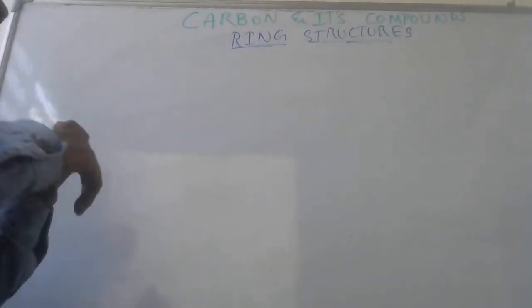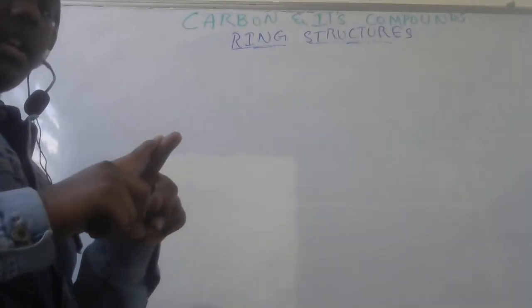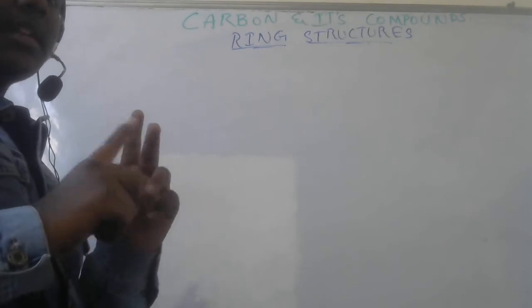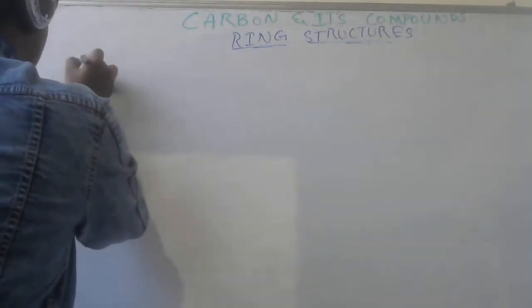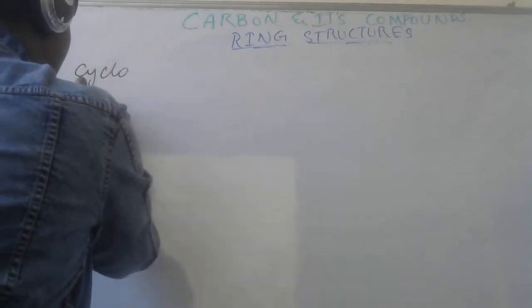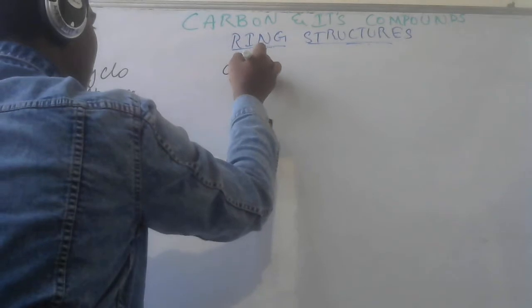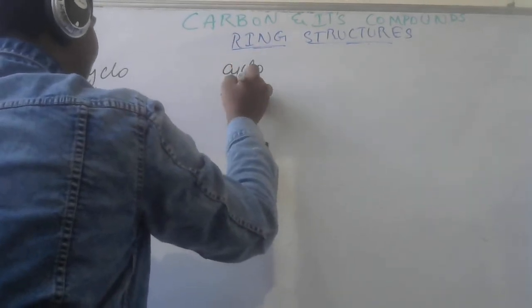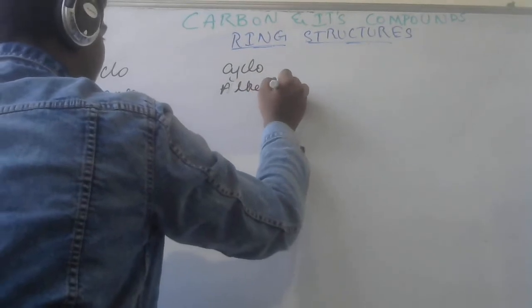Now the ring chain structures are again of three types: cycloalkanes, cycloalkenes, and cycloalkynes. So here also we have again cycloalkanes, cycloalkenes, and then cycloalkynes.